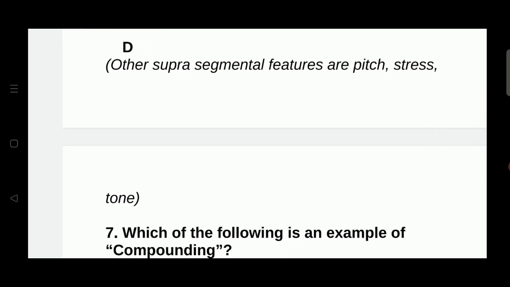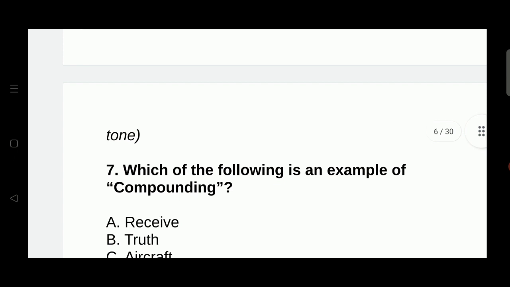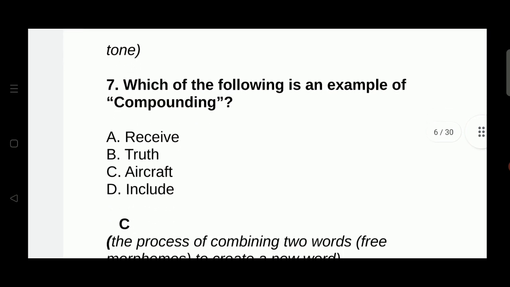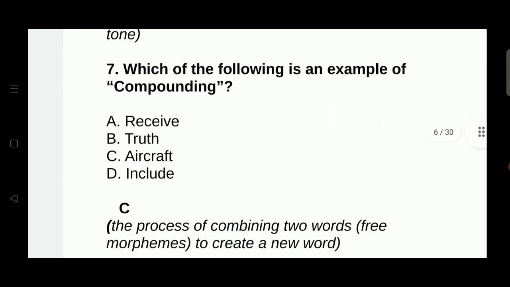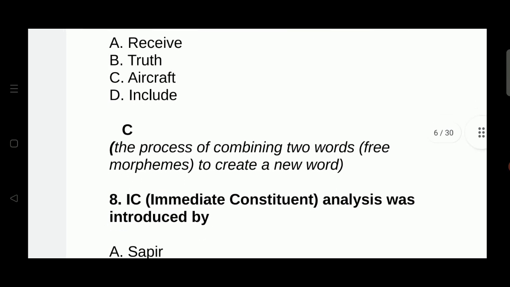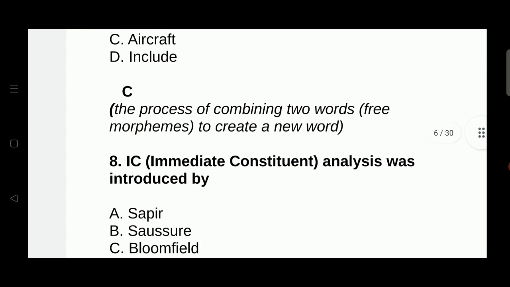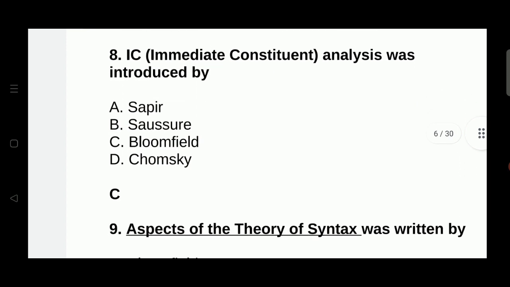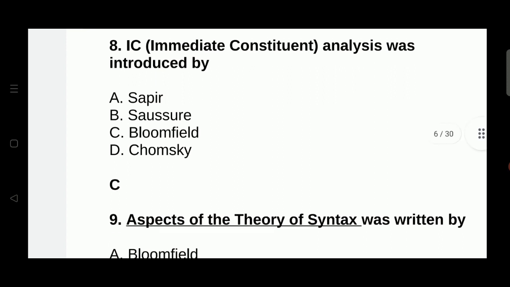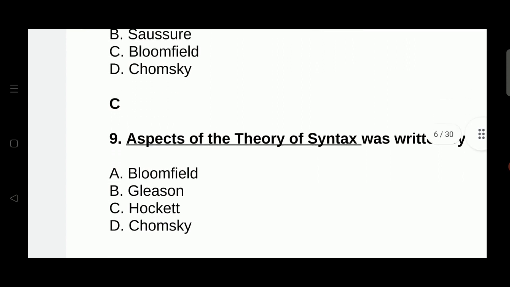Which of the following is an example of compounding? Receive, truth, aircraft, include. The right answer is aircraft. It is the process of combining two words to create a new word. IC analysis or immediate constituent analysis was first introduced by Leonard Bloomfield. And next question, Aspects of the Theory of Syntax was written by. The right answer is Noam Chomsky, and it's also another important question.